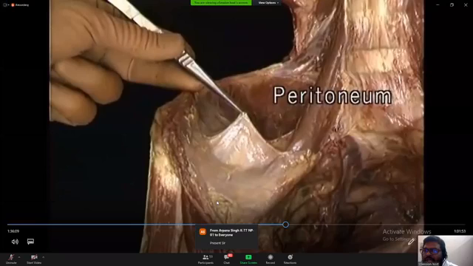And the structures which form the femoral sheath and the femoral canal, I have told you in detail. But go through this video and you'll understand everything that I want to mention. You'll also see that I have told you this inguinal ligament is a downward slope which turns upwards, so it has a convex surface. Why? Because it is pulled up by the fascia lata, that I have told you. And this is very nicely shown in this video.